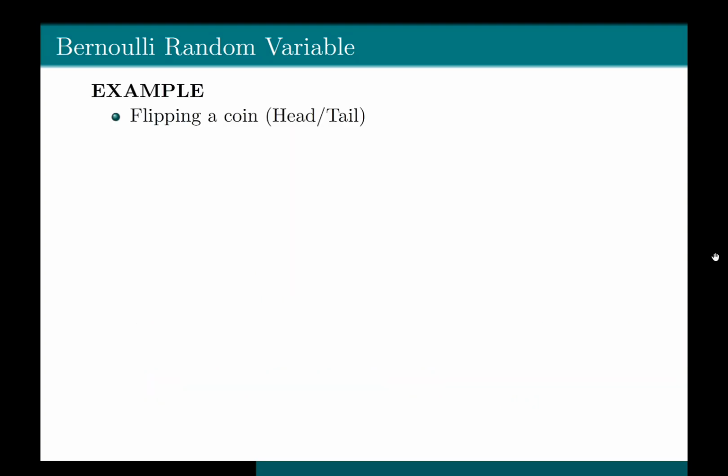Example, flipping a coin. You cannot get both the outcomes at the same time. Either you will get a head or a tail, and the union of both the outcomes makes the sample space, which makes it mutually exclusive and exhaustive. So this is an example of Bernoulli random variable. A yes or no question or a true-false question. Testing a product. You either pass it or you fail it. All these are examples of Bernoulli random variable, and you have only two possible outcomes in it.